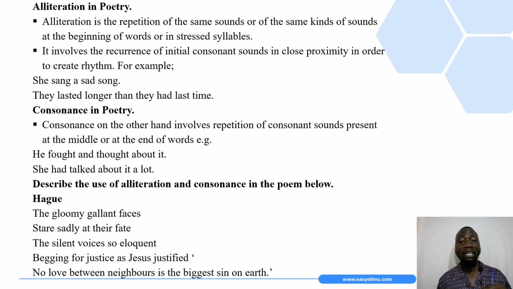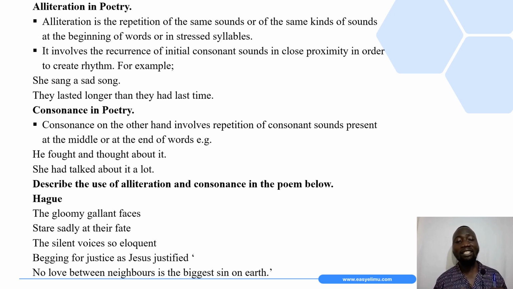And remember, it is not only about sounds, but the initial consonant sounds that we have in different words in the same line. So alliteration involves the recurrence of these consonant sounds in close proximity in order to create a rhythm. So alliteration is used in poetry to create rhythm or musicality.